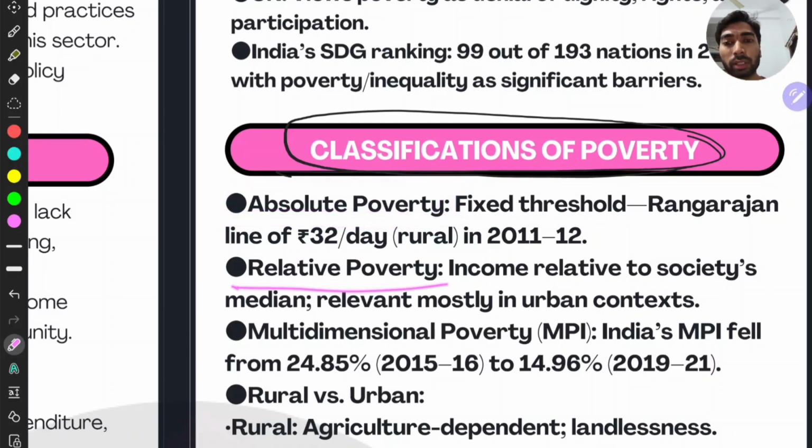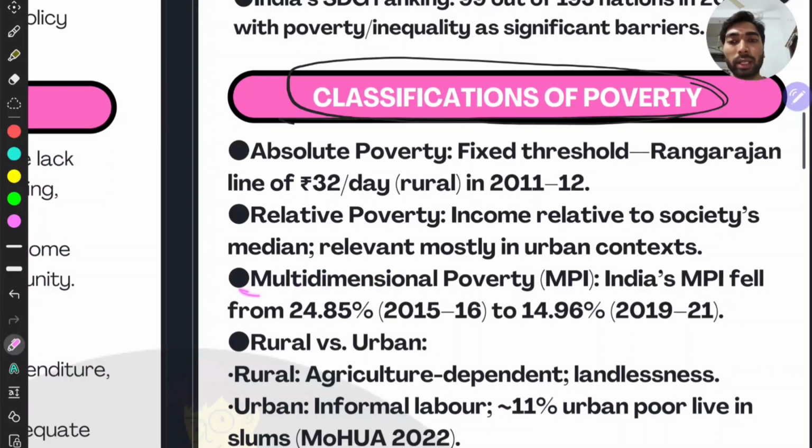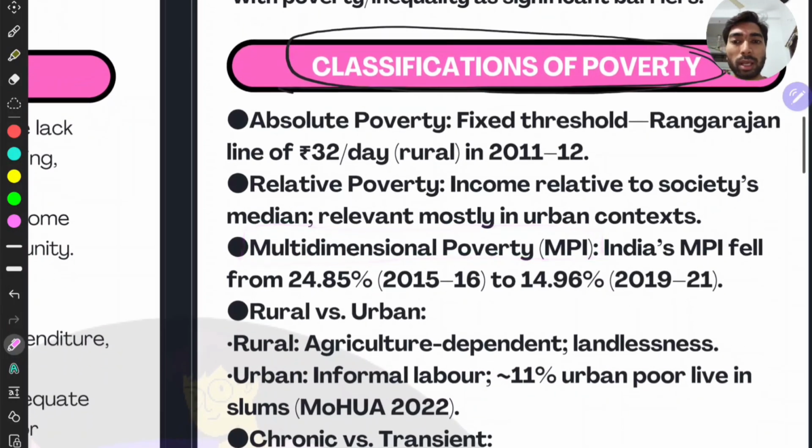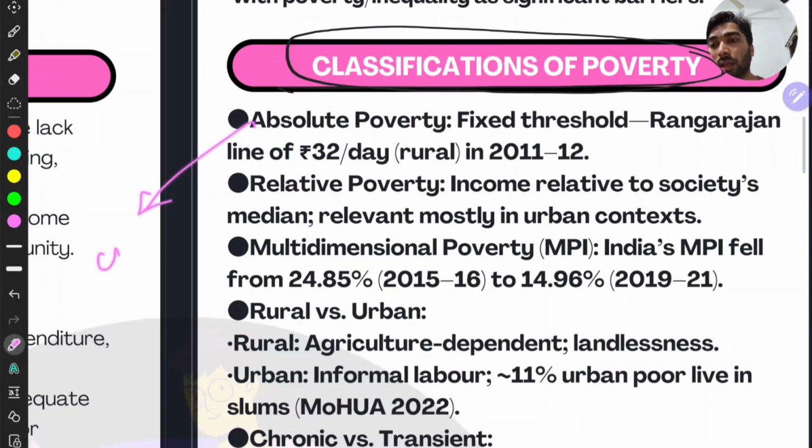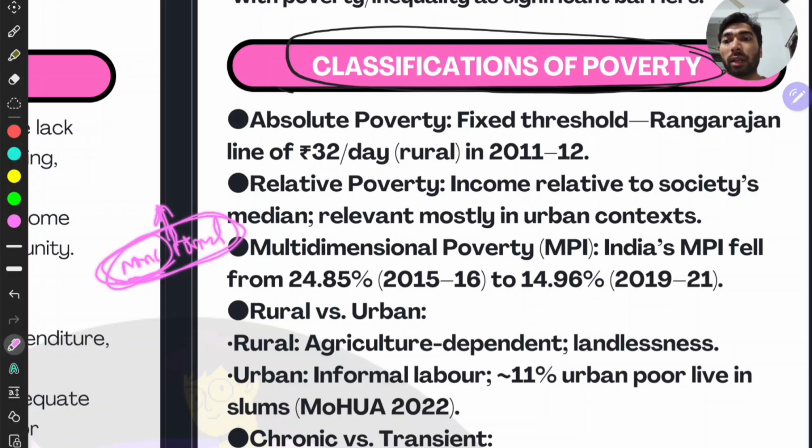But relative poverty is mostly applied in developed countries because they have efficient data management or data collection. We have a massive unregulated sector, while the OECD or developed countries are mostly regulated, and non-formal economies are highest in developing or underdeveloped countries.